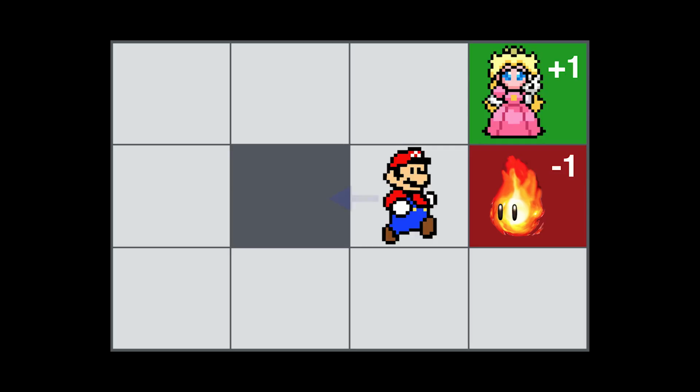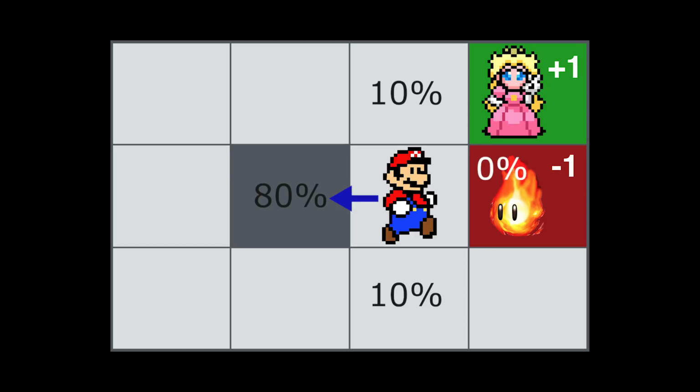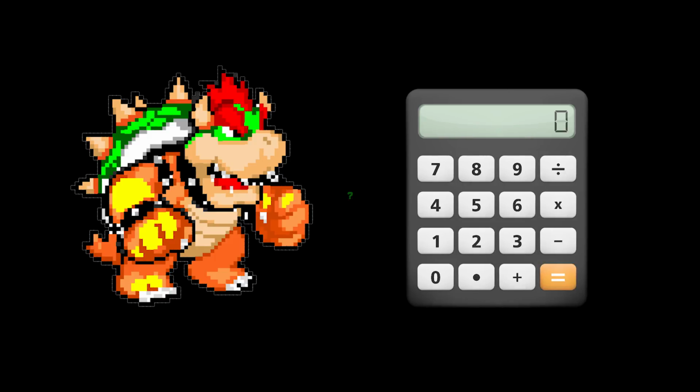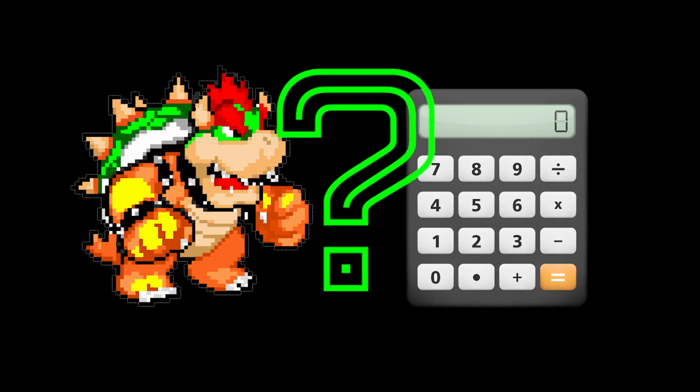Interestingly enough, if our command is move left into the wall, there's an 80% chance of staying in the same square, but a 10% chance of going up near our goal, and a 10% chance of going down away from the danger, and actually a 0% chance of falling into the lava. So that turns out to be the ideal action in that square in most situations. You may be thinking, this is pure madness. How do we calculate our way out of it? How can we know the value of each state?